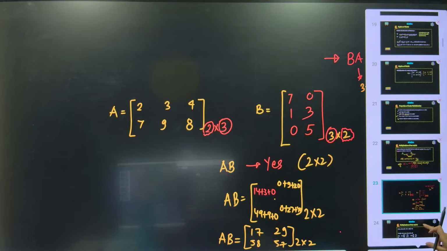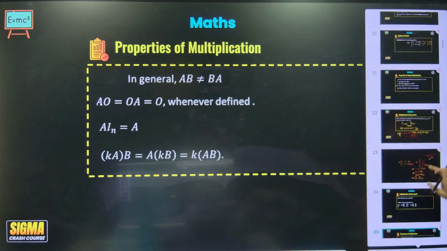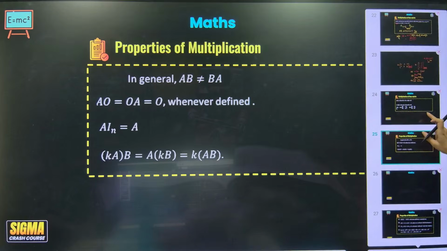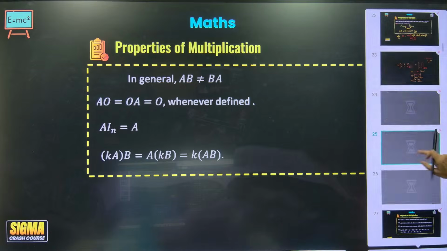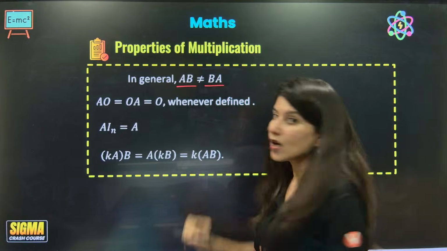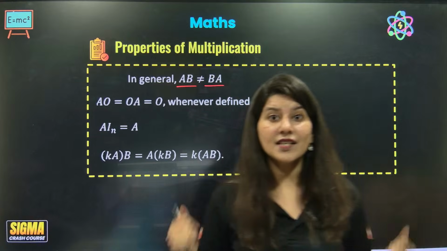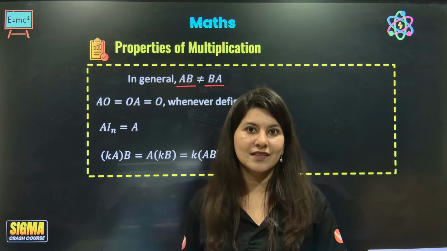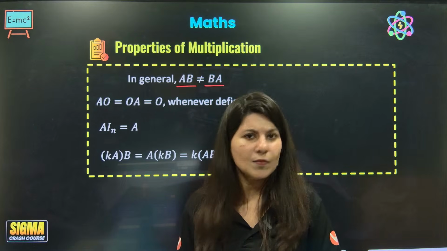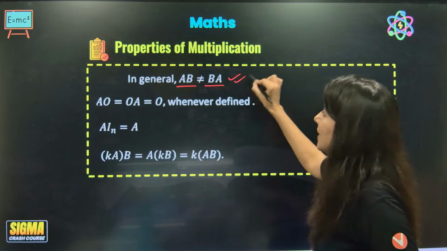What does that mean? That simply gives me a property of matrix multiplication. In general, AB and BA are not equal. In fact, sometimes your AB will exist, but BA will not exist. So in some cases, you will find AB will exist, but BA will not exist.